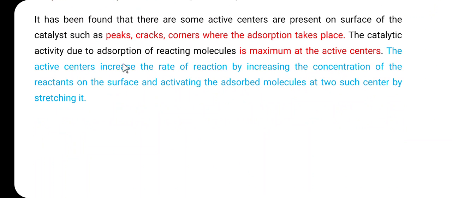So friends, it has been found that there are some active centers present on the surface of the catalyst. When we consider any solid catalyst, a number of active centers are present on its surface, such as peaks, cracks, corners, furrows, and edges. These are the active centers, where the adsorption takes place. The catalytic activity due to the adsorption of reacting molecules is maximum at the active centers. The active centers increase the rate of the reaction by increasing the concentration of the reactant on the surface and activating the adsorbed molecule at such centers by stretching it.